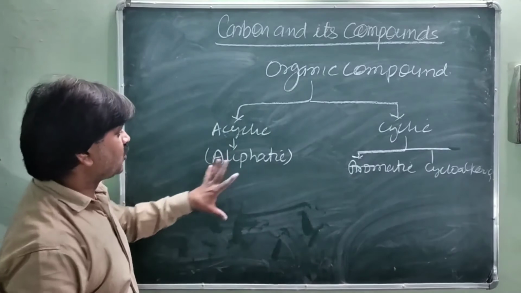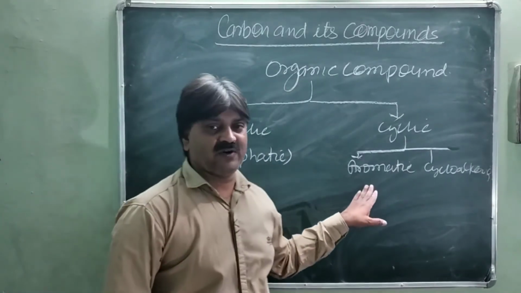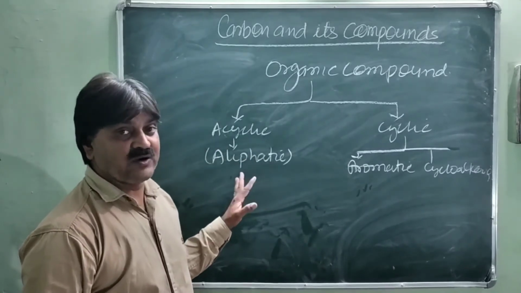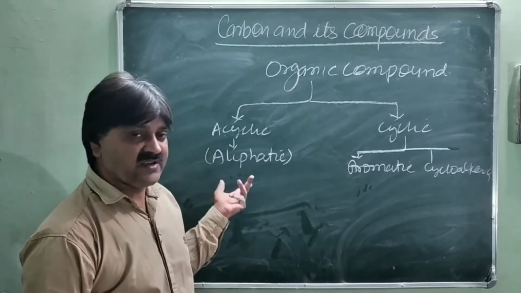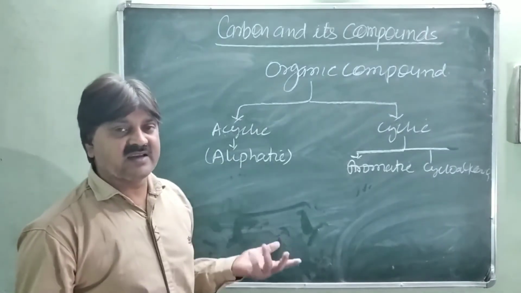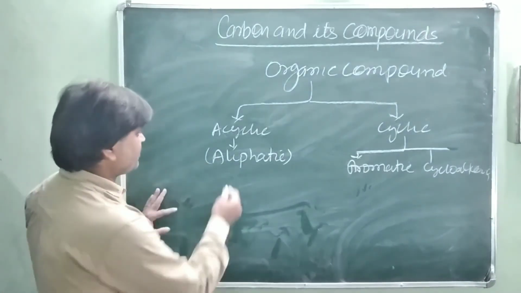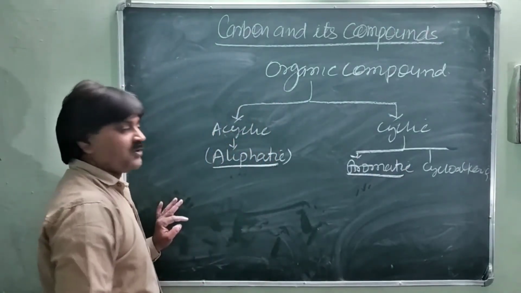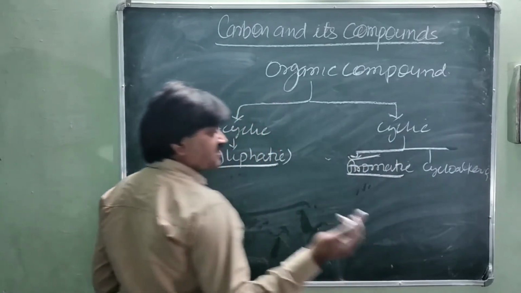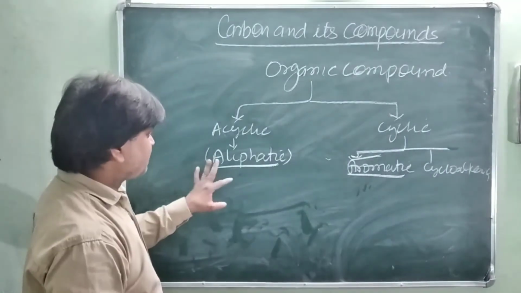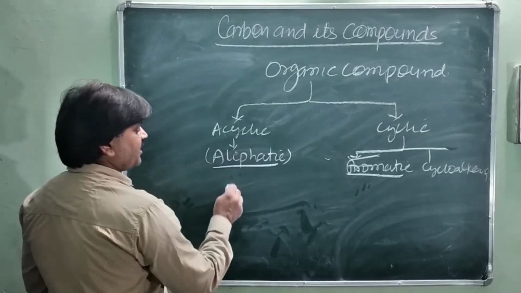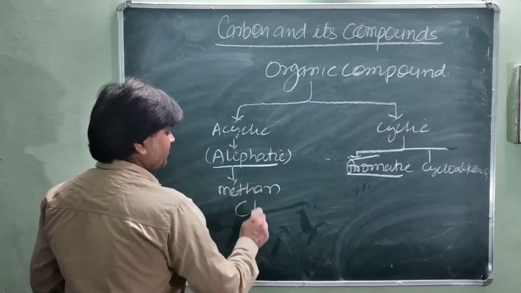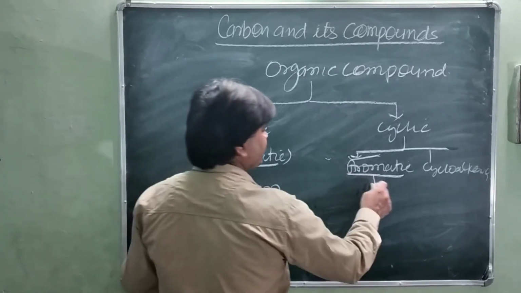Basically you know the two types are aliphatic and aromatic compounds. Aliphatic may be cyclic or acyclic, but it is an open chain structure. Acyclic means not a cyclic structure, open chain. Aliphatic and aromatic are basically the two types of organic compounds. Aromatic you will read next year. The first member of aliphatic organic compounds is methane, CH4, and the first member of aromatic compounds is benzene.